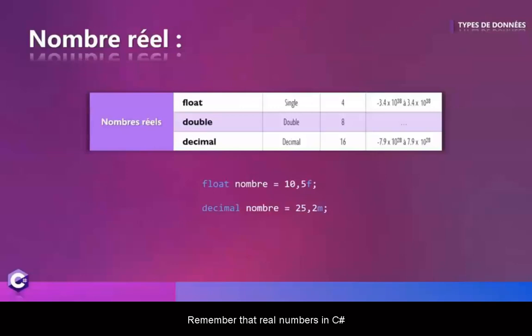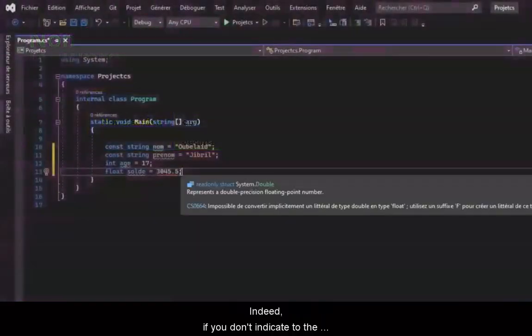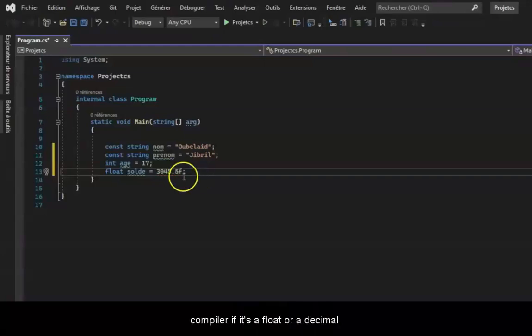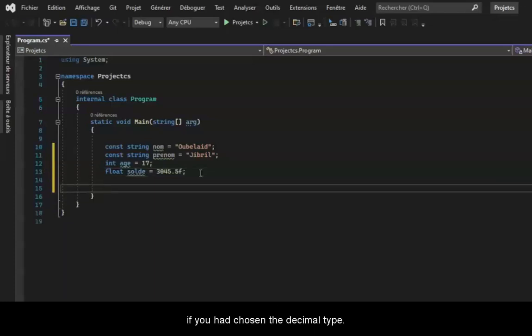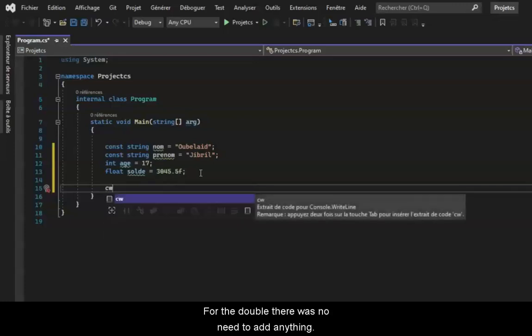Remember that the real numbers in C# were particular, especially for the float and the decimal. Indeed, if you don't indicate to the compiler if it's a float or a decimal, it will treat it by default as a double. However, you can't put a double in a float or a decimal type. So you just had to add an F just after the last digit of the number. If you had chosen the float type, it was an F and it was an M if you had chosen the decimal type. For the double, there was no need to add anything.